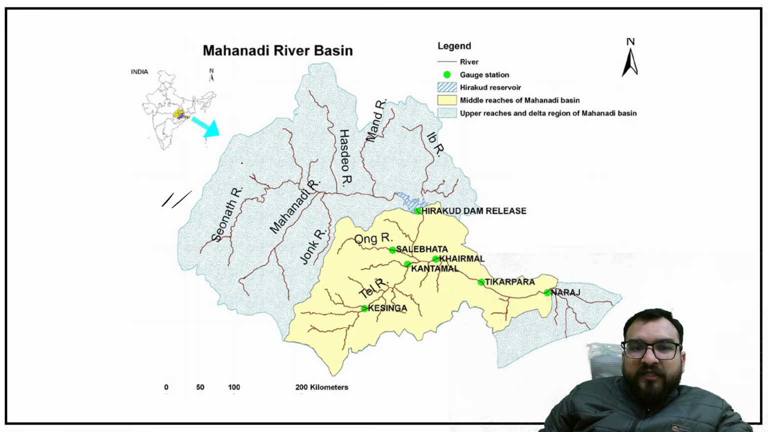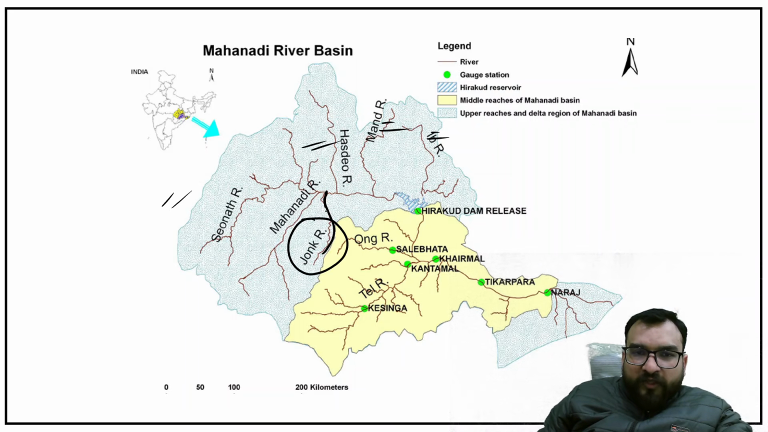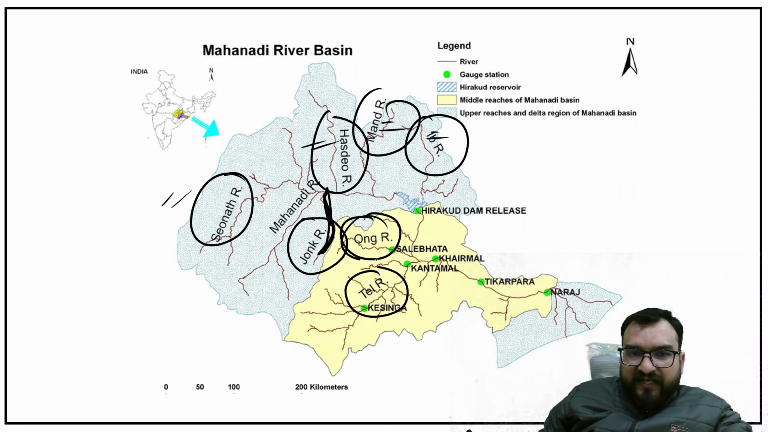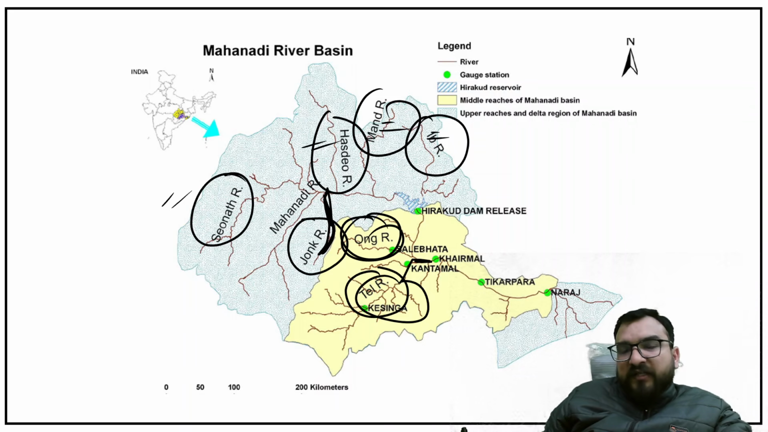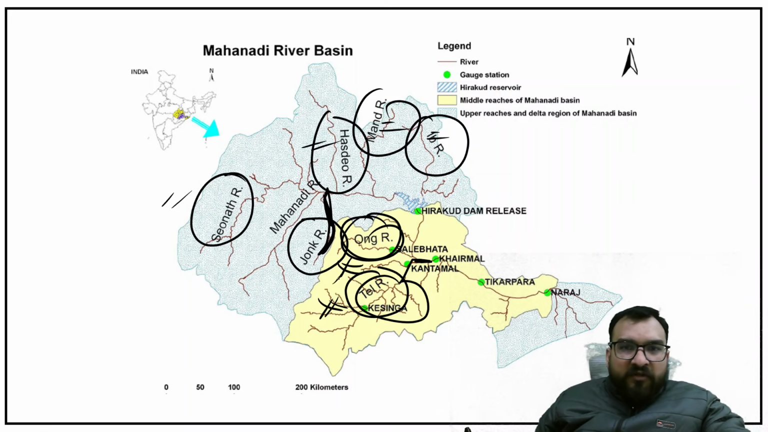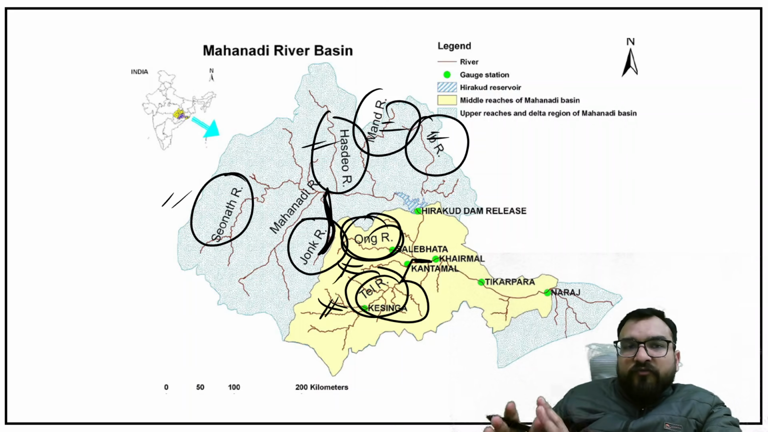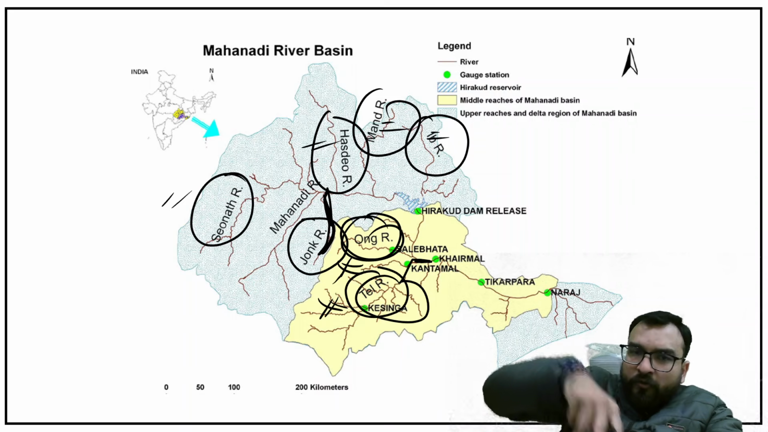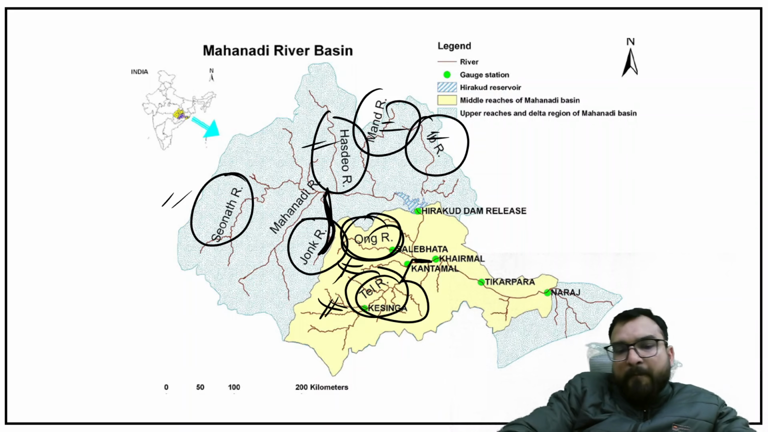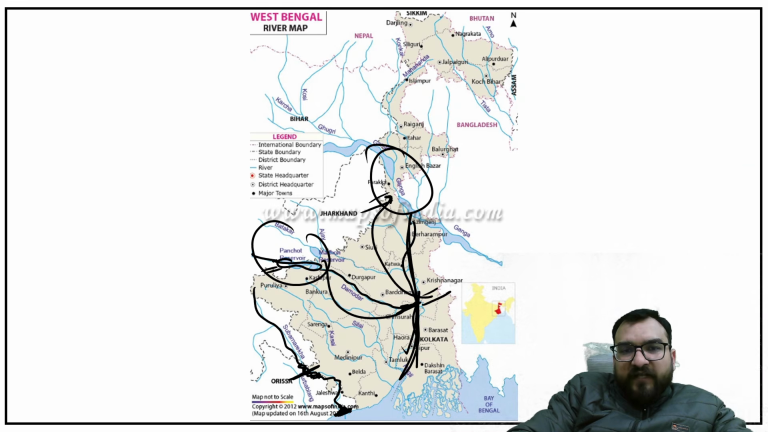So again, Sionath, Hasdo, Mand, Ib, Jonk is also one more tributary, if you want to take Jonk, Ong, Tel. Now these are in Chhattisgarh, and you will be finding them emerging from Chhattisgarh and merging in Odisha. Now, where the tributaries are emerging from is not important, because you have to see it from an examination perspective, and tributaries of smaller river systems will not be asked directly. Okay, so this is one river system we have got over with.